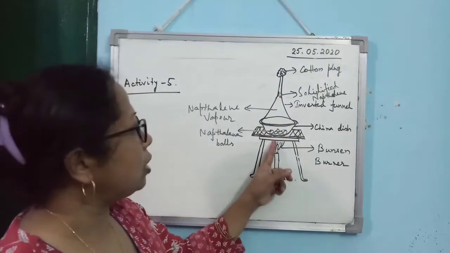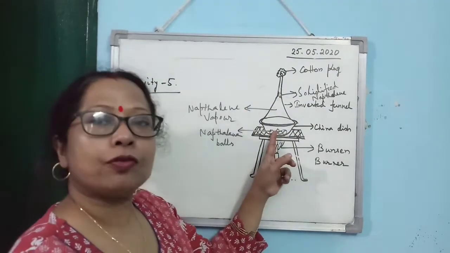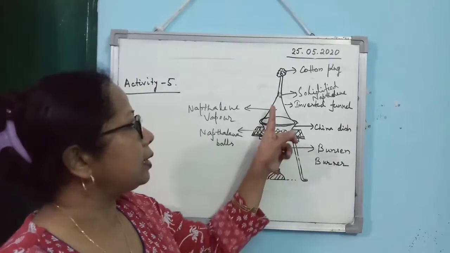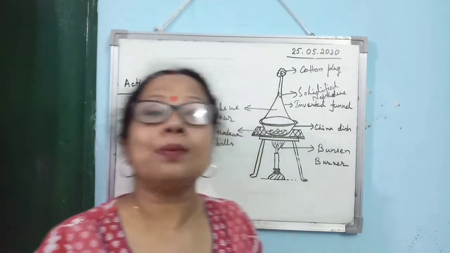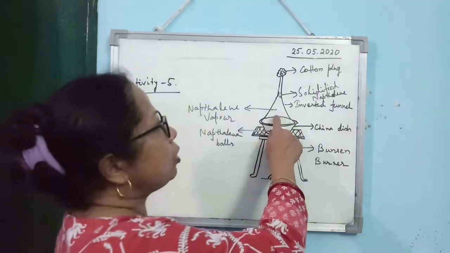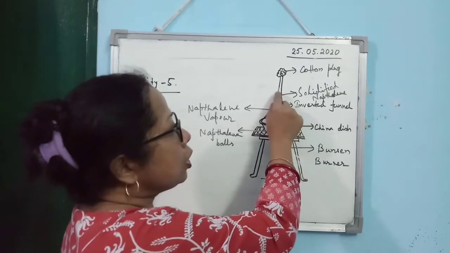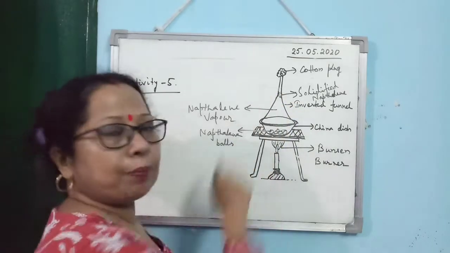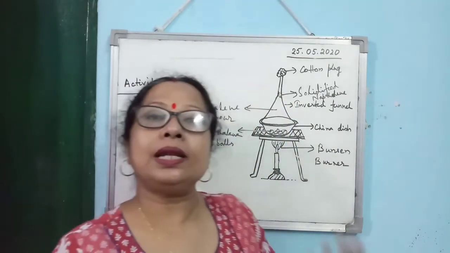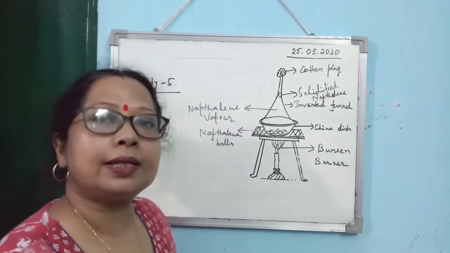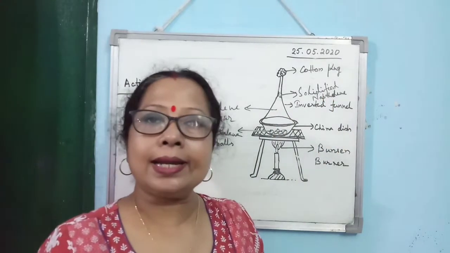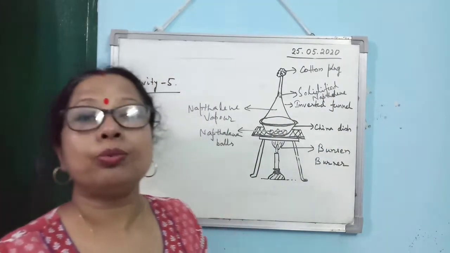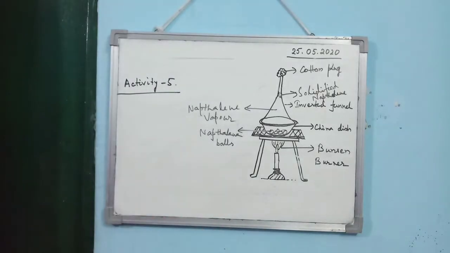So here you see, when you are heating the naphthalene ball from the solid state, it is converted directly into gas, which demonstrates the process of sublimation. Then you are cooling the naphthalene vapor. Alright, so when the naphthalene vapor is cooled, it is not converted into liquid, rather it is converted into solid naphthalene, which demonstrates the process of deposition.